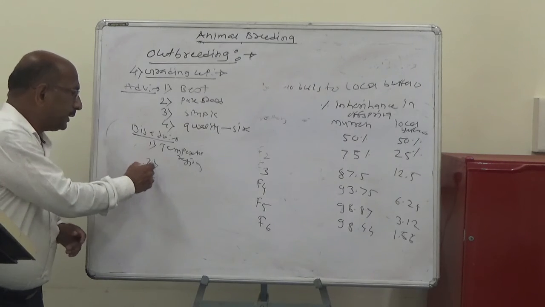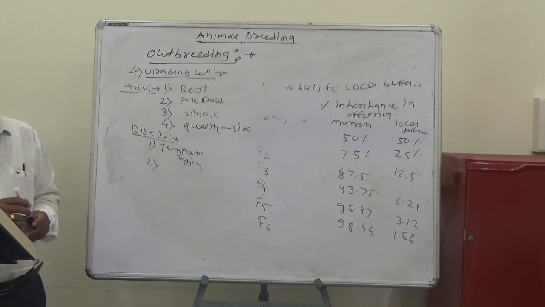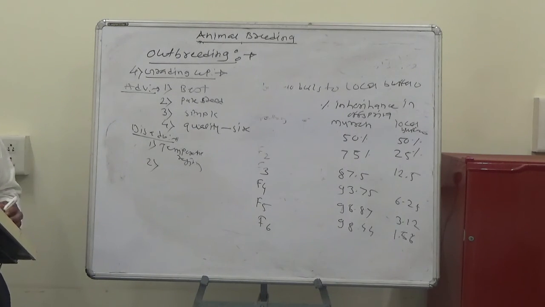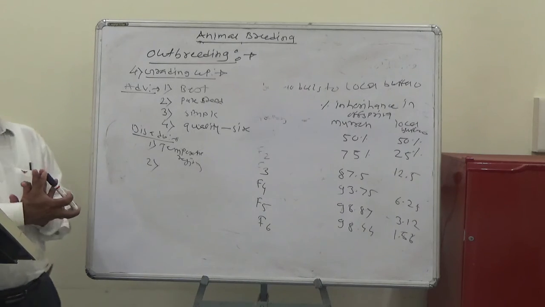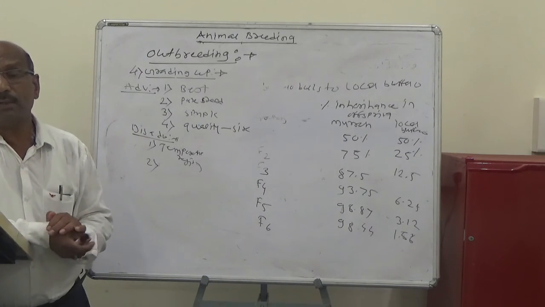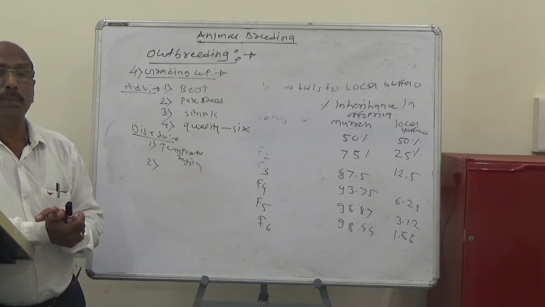And the second disadvantage of grading up is that the male offspring may not be suitable for breeding purposes.